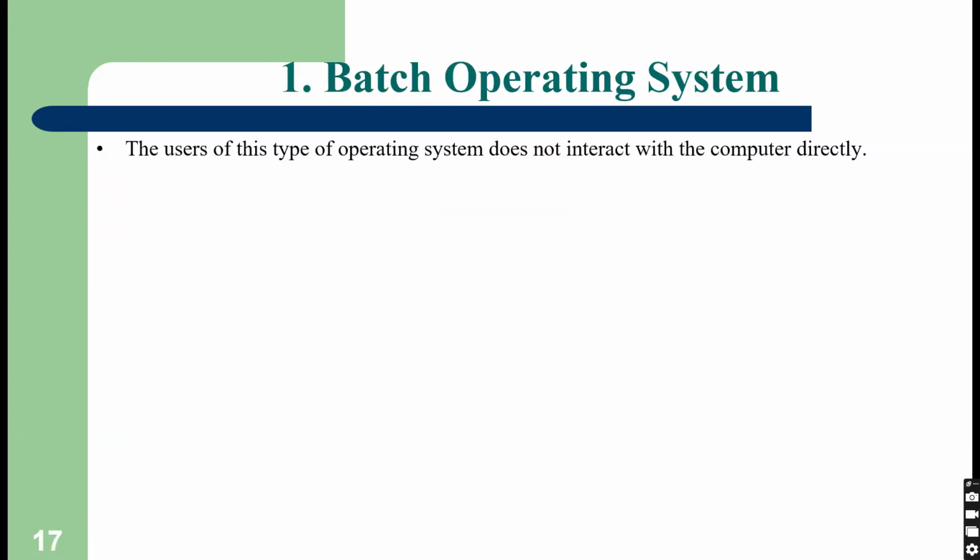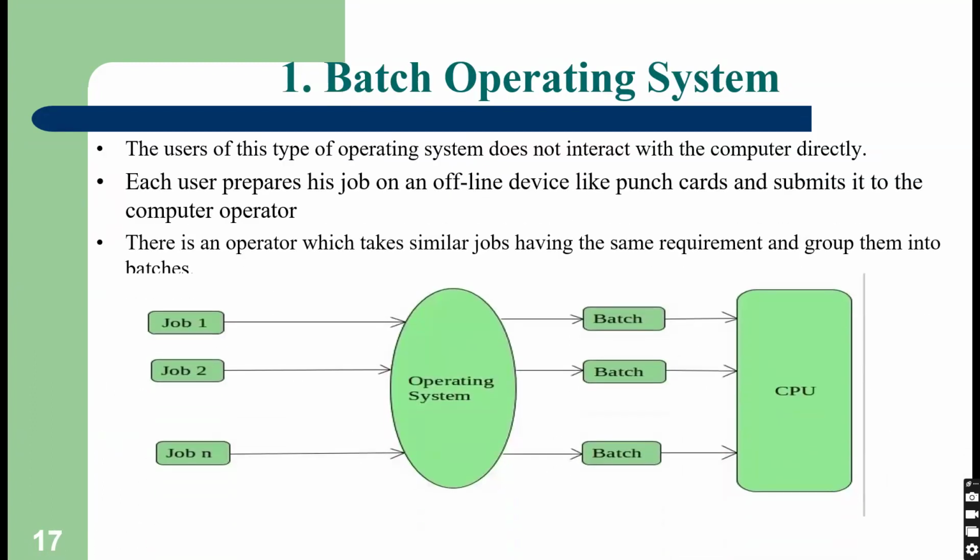So batch operating system. What happens in batch operating system? The jobs are collected and submitted to the operating system at a time, and then the operating system will submit these jobs to the CPU. These jobs are put into punch cards, and the computer operator will submit them to the operating system, and then they will be submitted to the CPU.